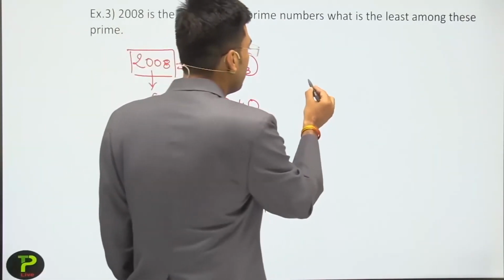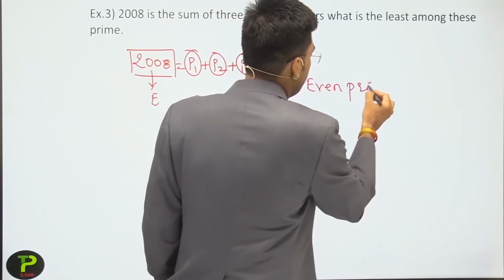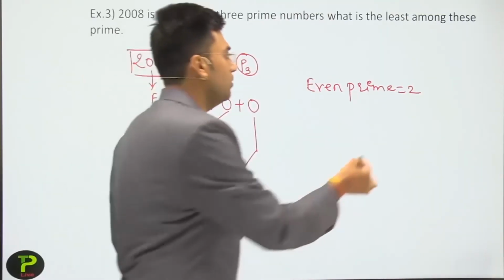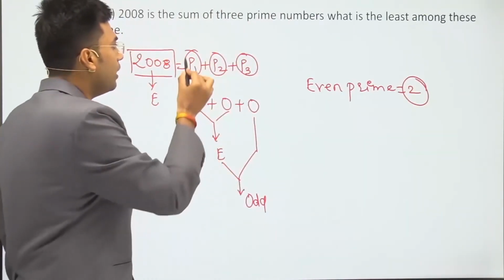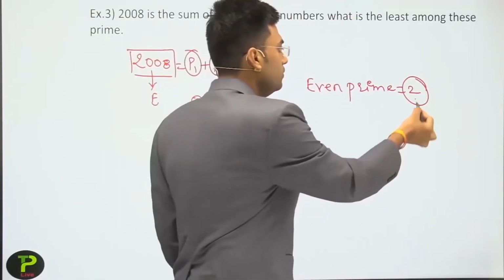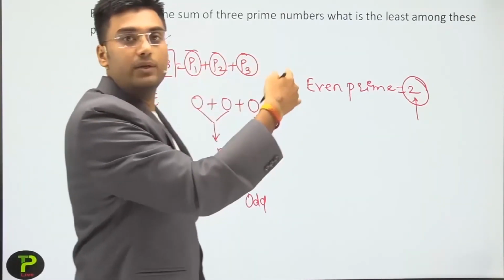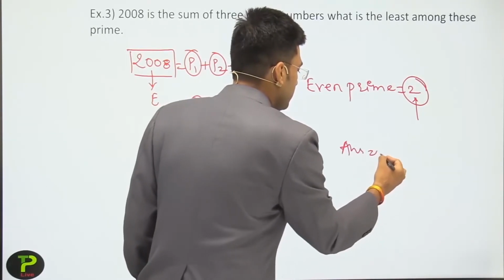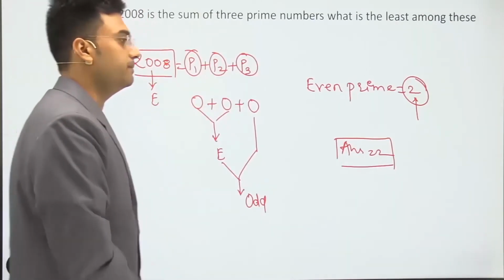And we know that the only even prime is 2, and 2 is also the smallest prime number. So we can say that among P1, P2, P3, one number should be equal to 2. So the least prime number among P1, P2, P3 is 2. So our answer is 2. 2 is the correct answer for this question.